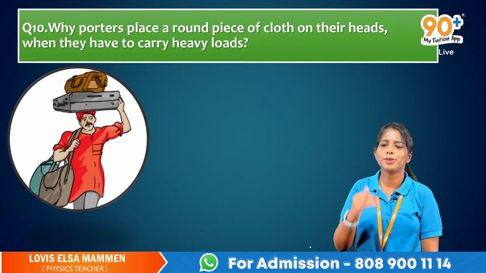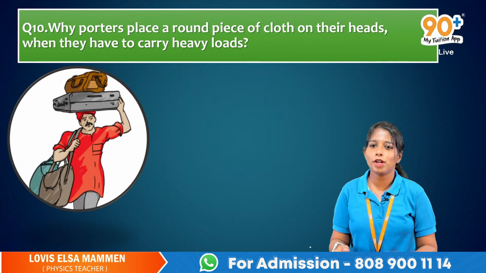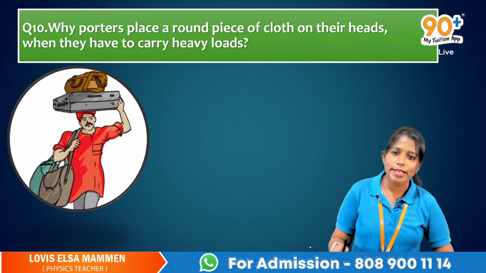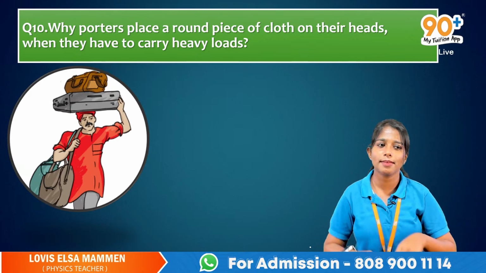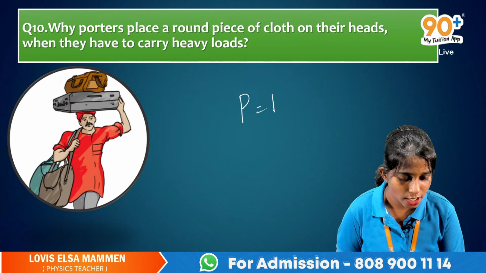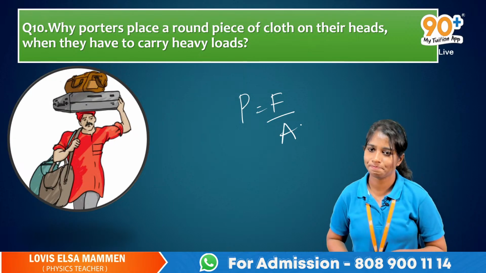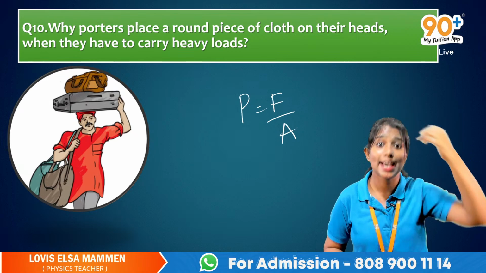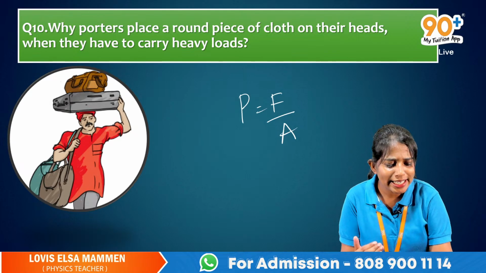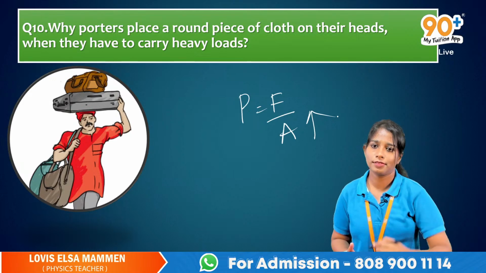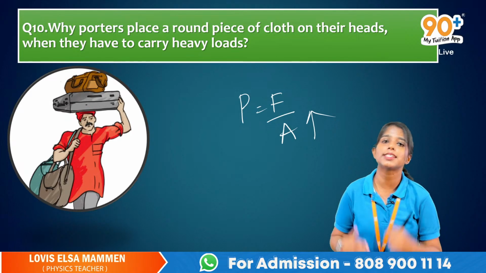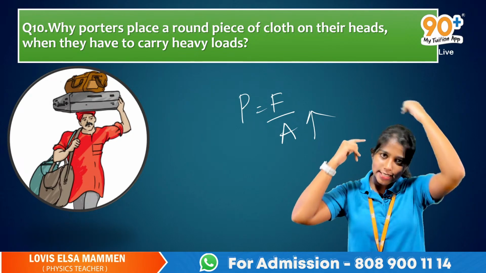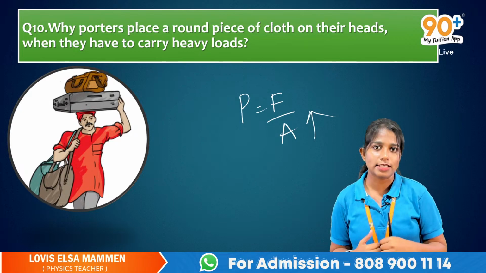You guys are right. To increase area, that is right. In order to decrease pressure, that is also right. You know that pressure is equal to force divided by area. So when he places that round piece of cloth on his head, he is increasing the area of contact. Instead of keeping the load directly on the head, he is increasing the area of contact with the load.